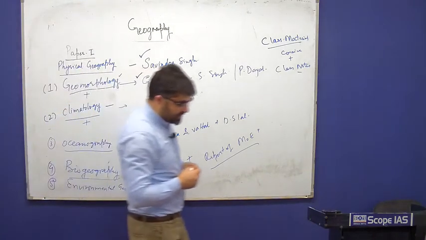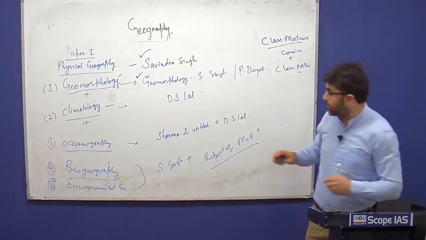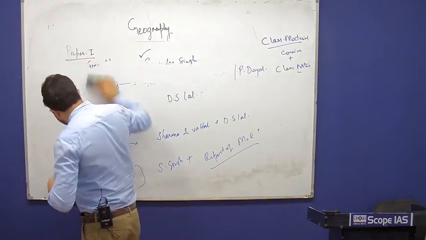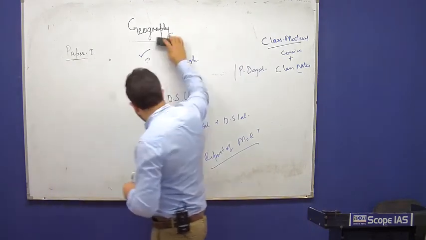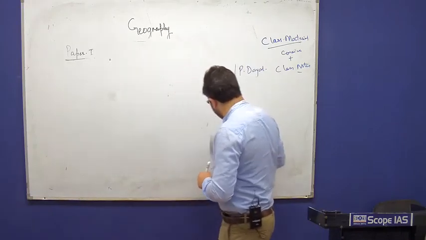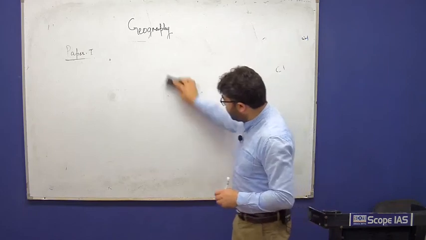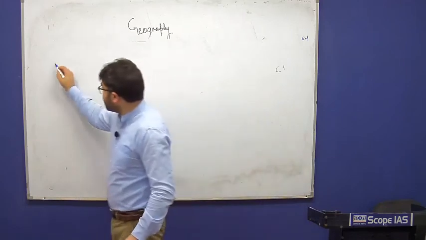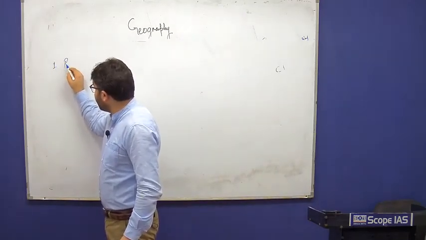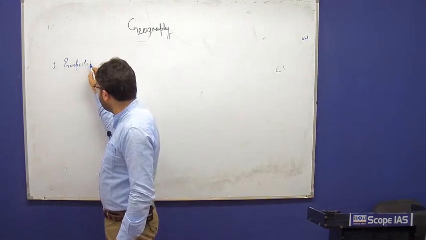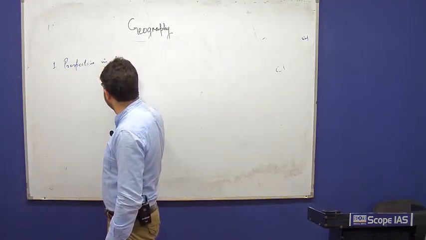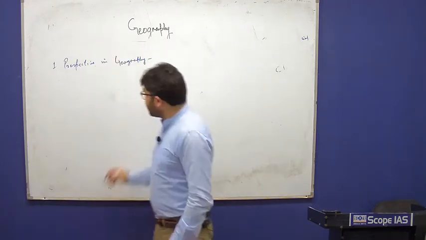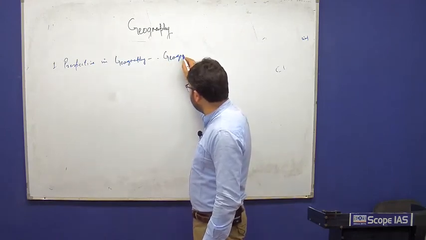Then let us go to section B of geography. That is paper 1, section B, which is mainly about human geography. Topics that are mentioned there, I'll just mention the major topics here, is perspectives in geography, human geography. Now this topic is basically geographical thoughts.